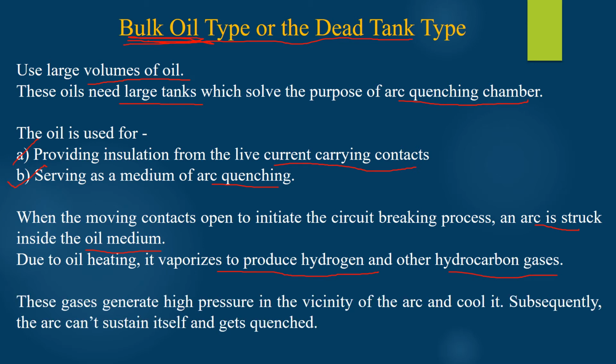These gases will now generate high pressure near the arc and will cool it. This is already discussed, and therefore the arc present between the two contacts cannot sustain itself and will get quenched as the deionization of the medium between the contacts increases rapidly and the arc voltage becomes greater than the system voltage. In this way, the arc gets quenched in case of bulk oil circuit breaker.